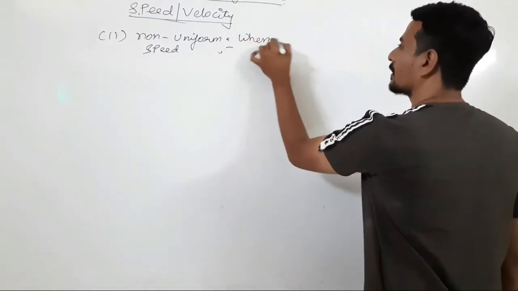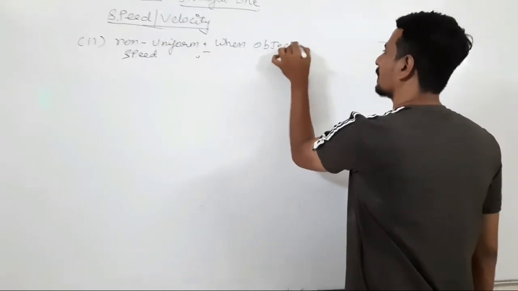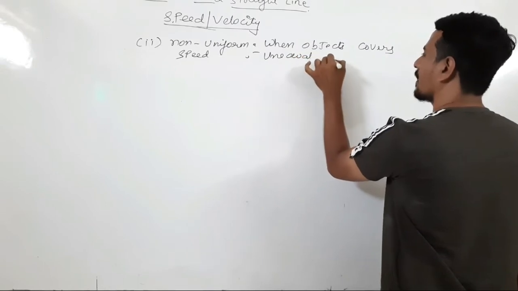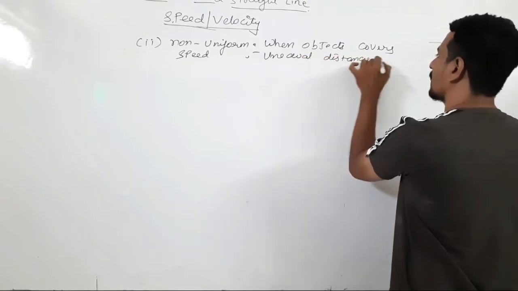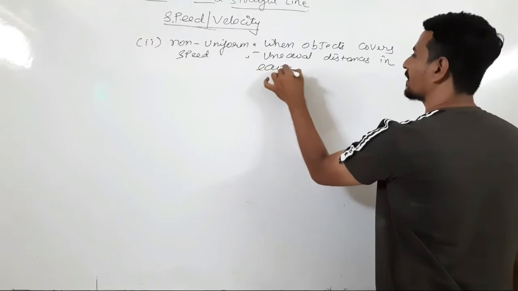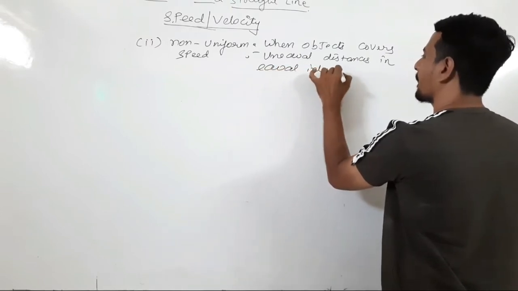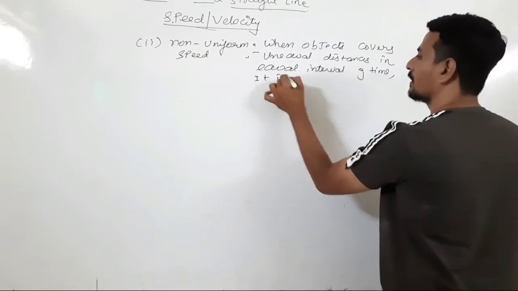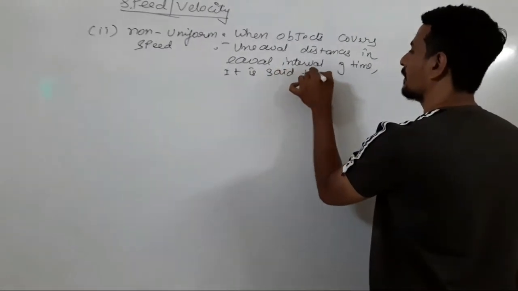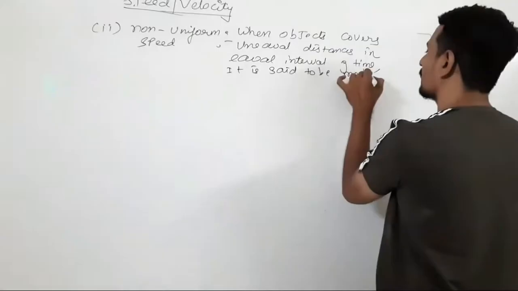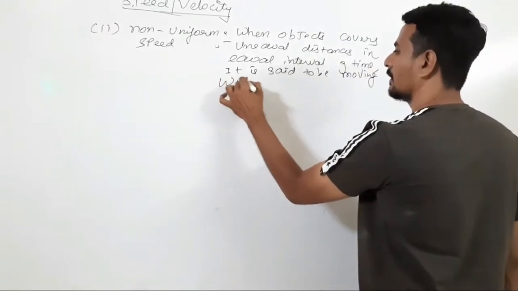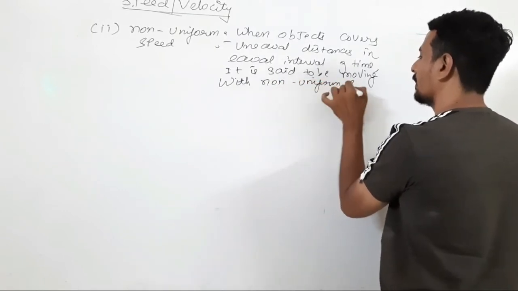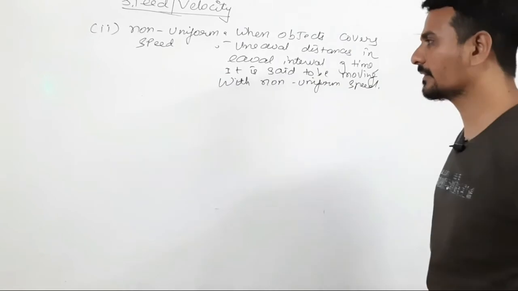When an object covers unequal distance in equal interval of time, it is said to be moving with non-uniform speed, traveling different distance in the same interval of time.